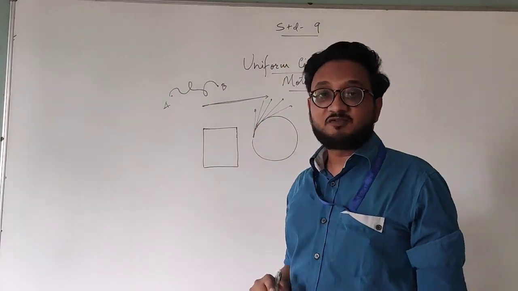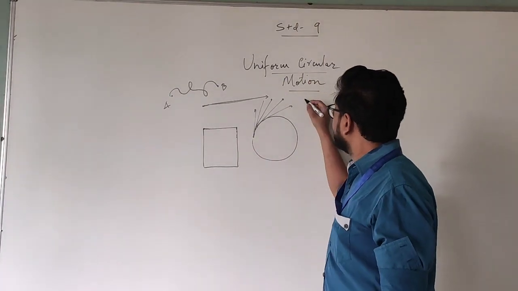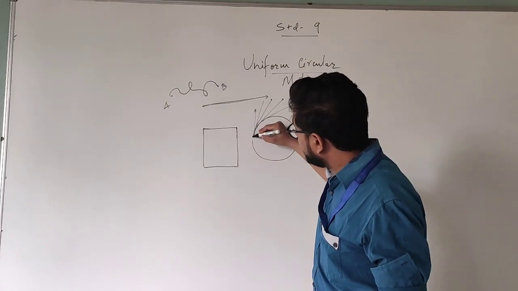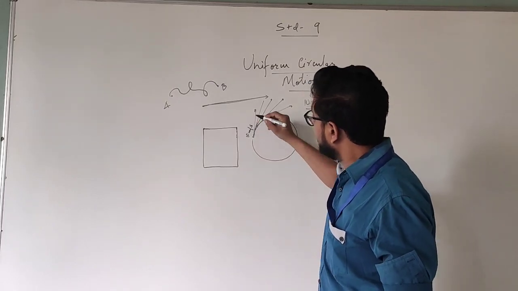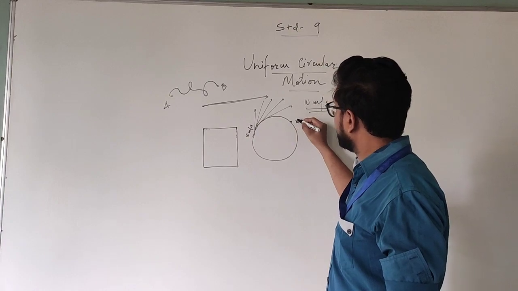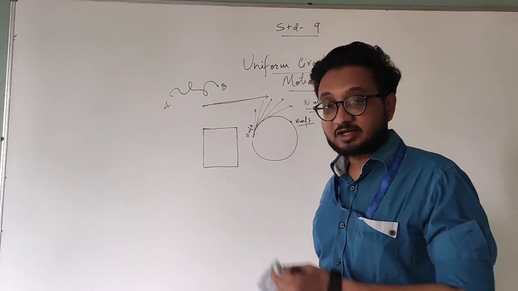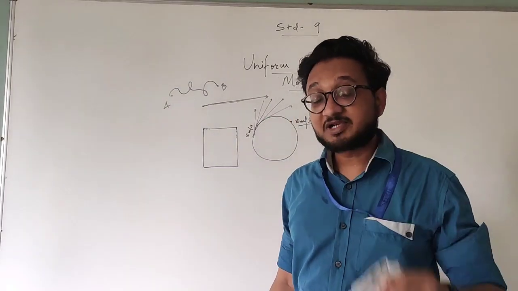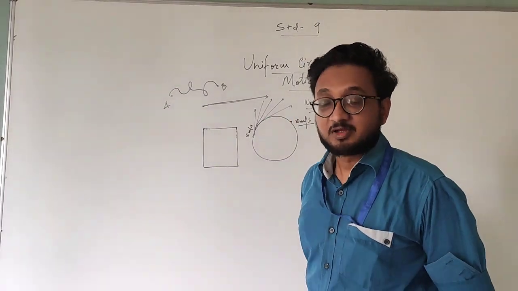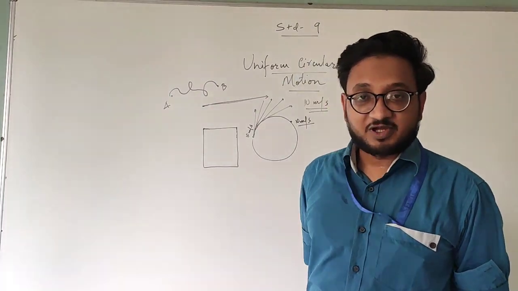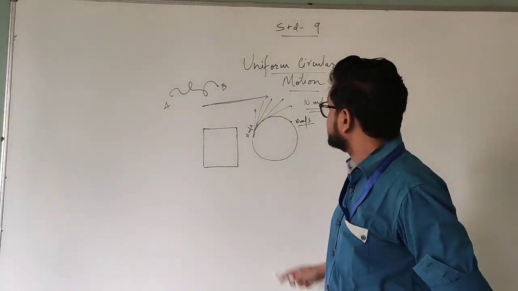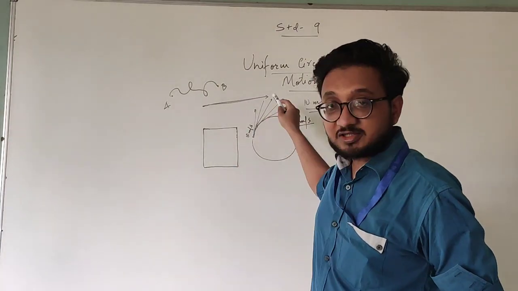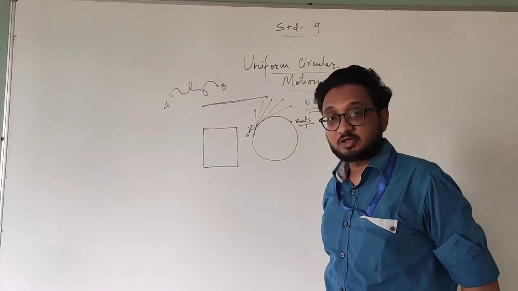But that speed of the vehicle is constant. Let's say that the vehicle is moving with 10 meters per second continuously. That means at this point its speed is 10 meters per second, and after a certain point, let's say over here, there also its speed is 10 meters per second. So the speed of the vehicle is constant, it is 10 meters per second, just as an example. So the object or the vehicle moving with a constant or uniform speed on a circular path is called uniform circular motion.